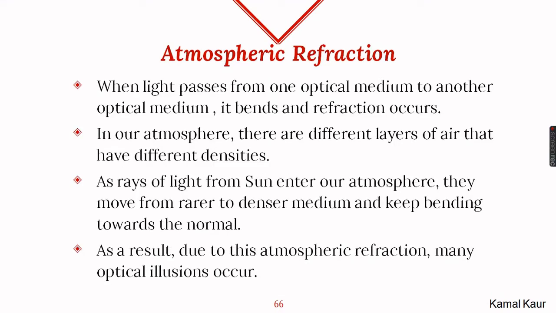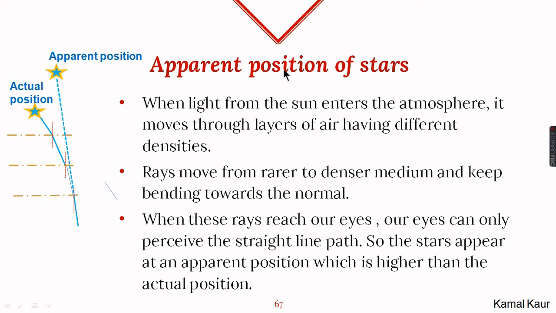Let's see once again how atmospheric refraction occurs. Our atmosphere has different layers of air which have different densities. So when rays of sun enter our atmosphere, they move from rarer to the denser medium and keep bending towards the normal. As a result of this, we can witness many optical illusions, and one of those is the apparent position of stars. Wherever the stars actually are, we never see them there. We always see them at some other position, which is called the apparent position of stars.